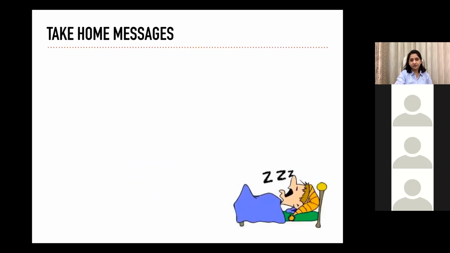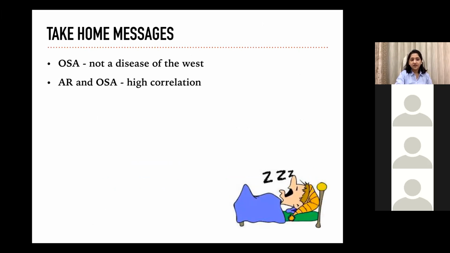So the take-home messages from my presentation are: OSA is not a disease of the West. It is very well present in India as well. The prevalence was around 10% in a study done in India. AR and OSA have a very high correlation. So whenever we treat a patient of AR, we have to keep our antennas ready to detect any signs of OSA.